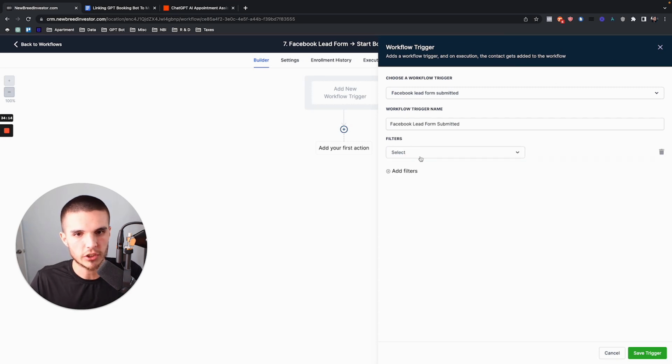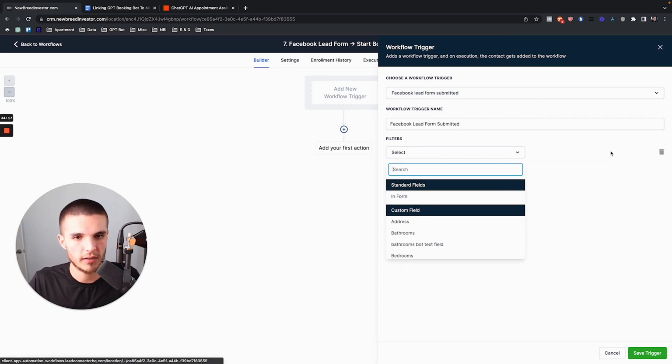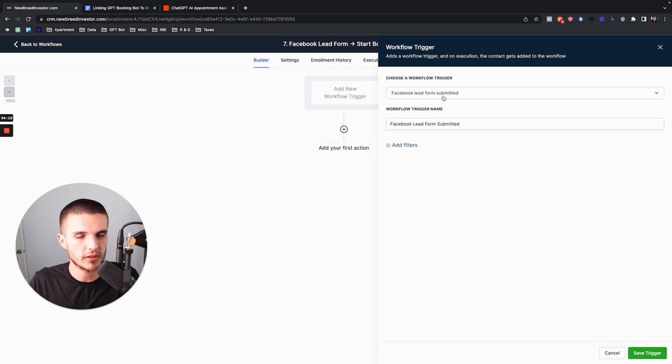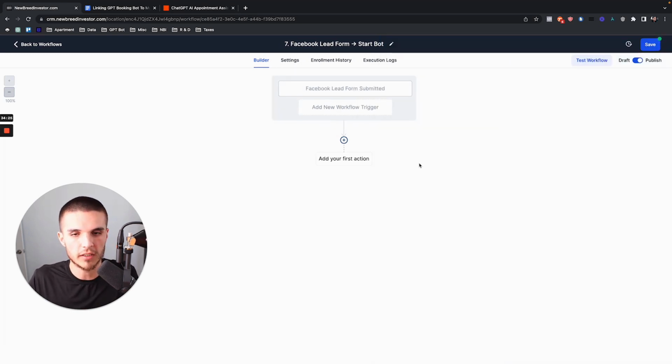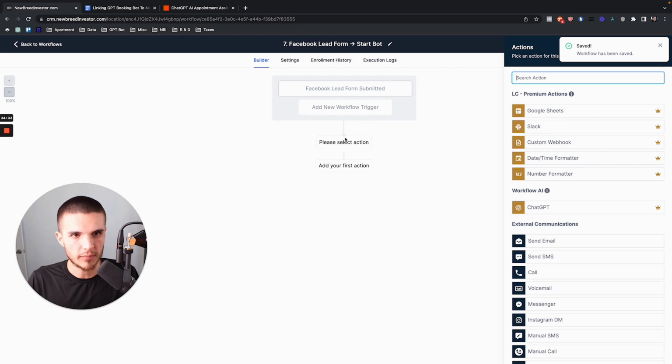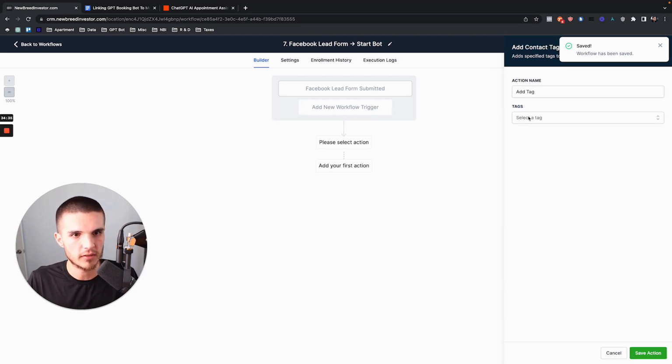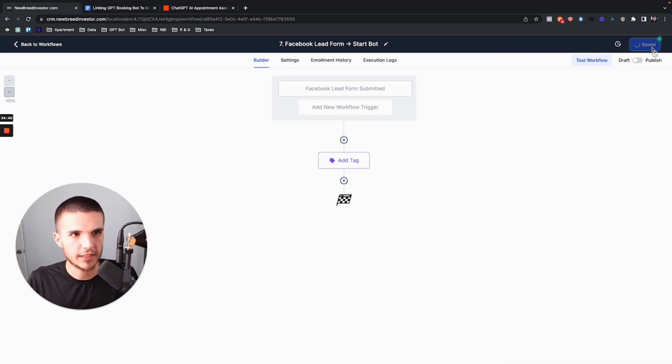submitted. You can choose specific lead forms from here, right? Or you can just leave it as this, which is going to capture all of the leads from all of the forms. So we've got the trigger, and then same thing. We're going to add our tag, which is, in this case, Facebook ads bot. Boom. Save the action, save.